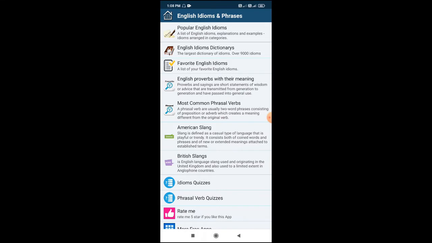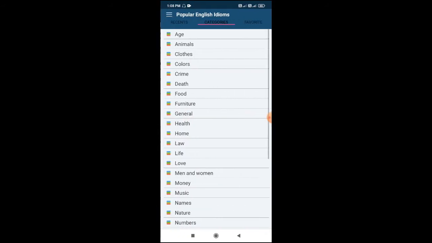Once I click on it, I can see there are a lot of sections. So one by one we will be covering each section. A short intro is also given with every section. So the first one is Popular English Idioms, and here they have written the explanation and example, and these are arranged in categories. So if I click on it, I can see so many categories.